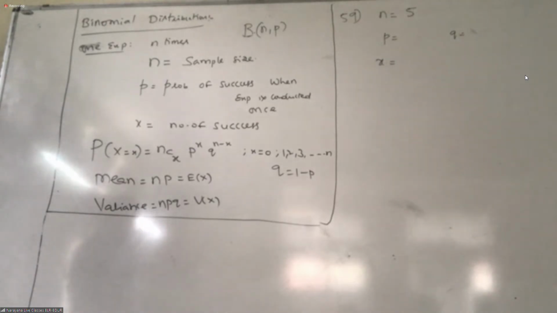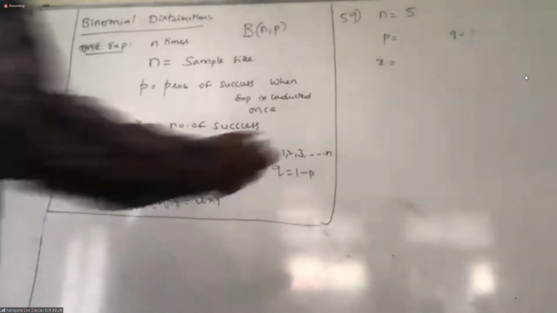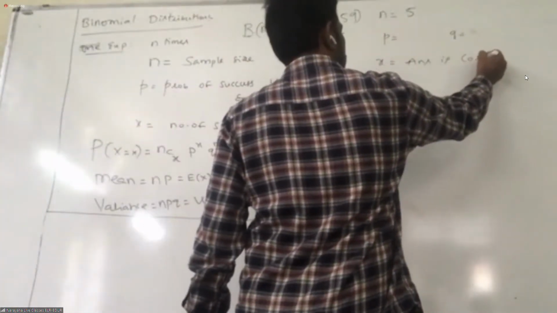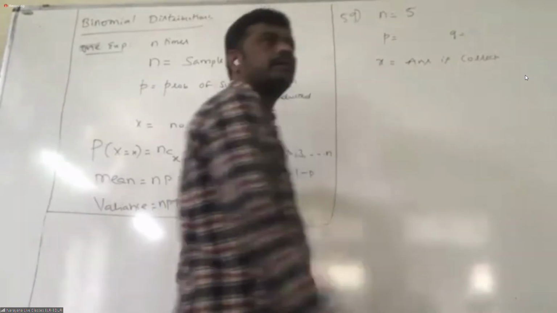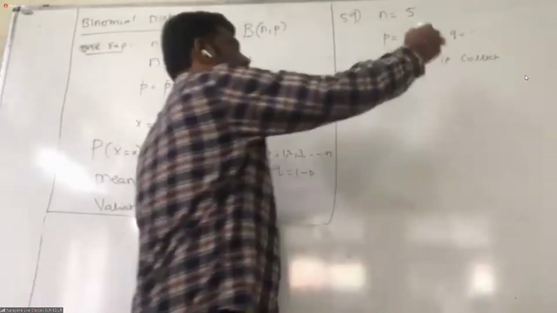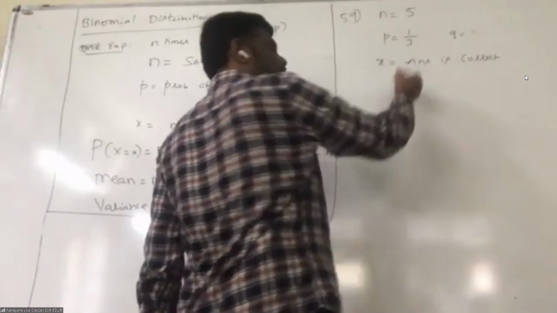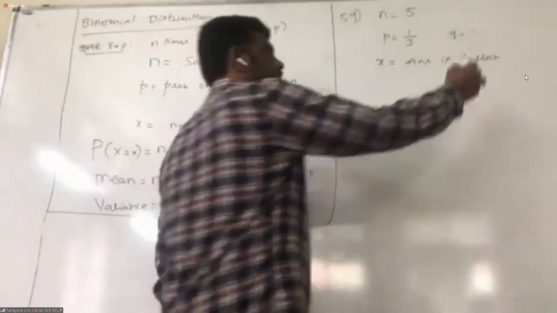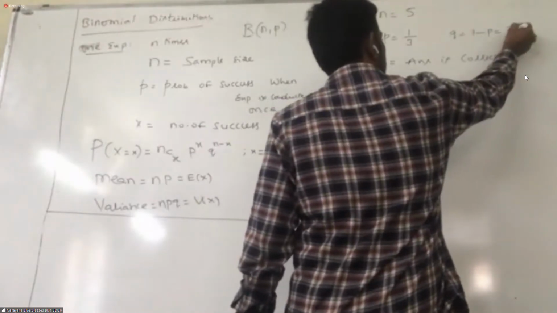Each question has 3 alternate answers, of which exactly 1 is correct. So what is the success here? Answer is correct. That is your success, correct? Now, what is the probability of that answer to be correct? 1 by 3, no? That is p. Then q is 2 by 3. Why? It is 1 minus p, which is 2 by 3.